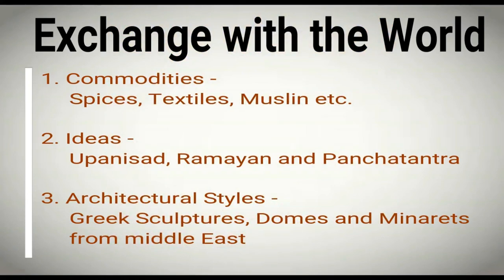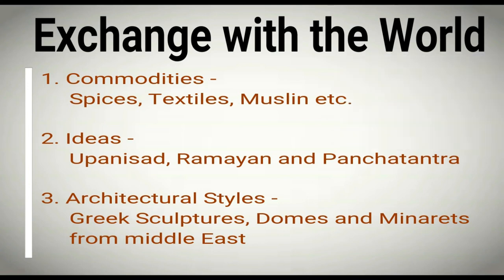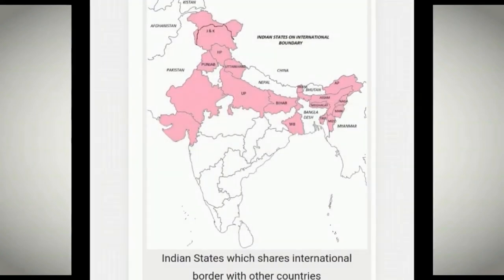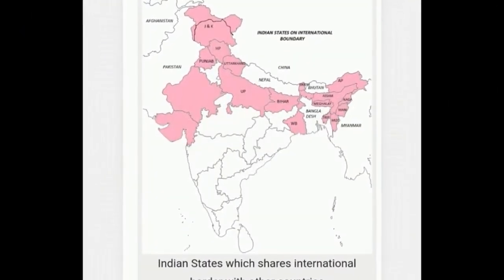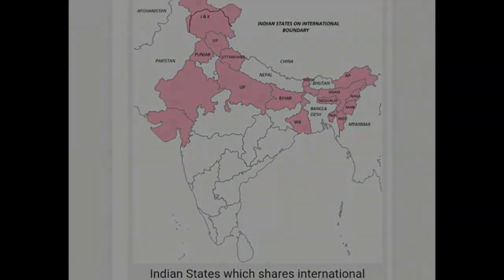Then the next one is the exchange of architectural styles and structures. Greek sculptures were also very famous. These Greek sculptures we accepted from the Greeks, and architectural styles such as domes and minarets we have taken from the Middle East. So some great things we have given to the world and some great things we have accepted from them also. So that is called exchange. Now the next one is, many of our states share their border with different countries, that I am giving you as homework.